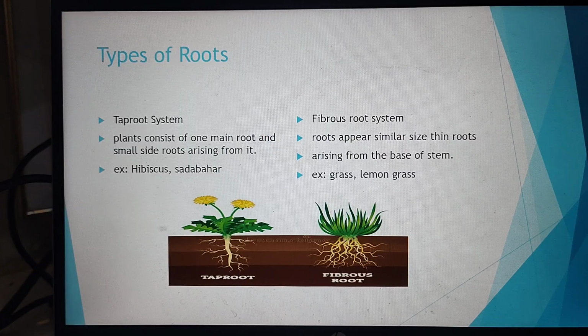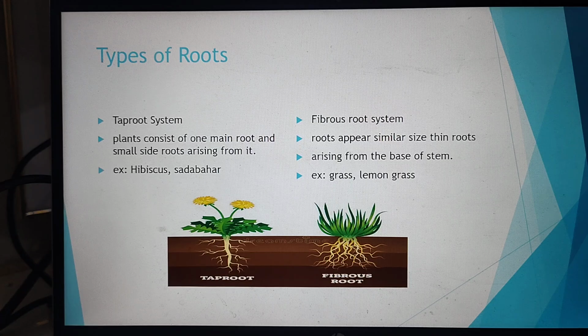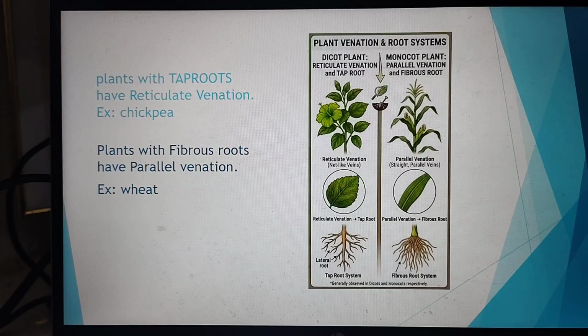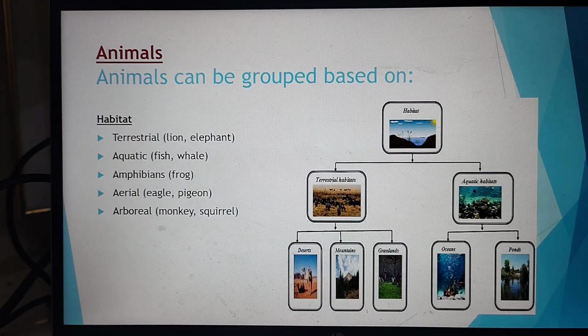The best examples are lemongrass and grass. To conclude, plants with a taproot have reticulate venation, which we can see in chickpea, and plants with fibrous roots have parallel venation, and the best example is wheat.